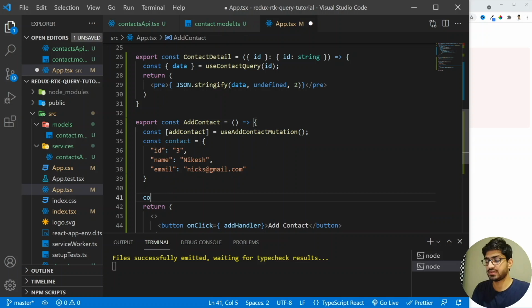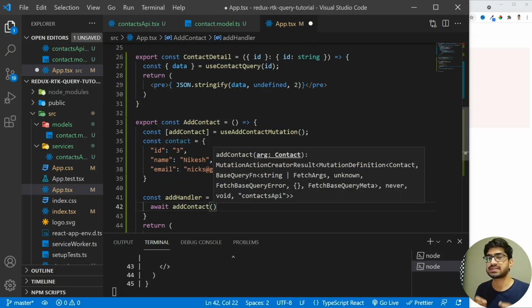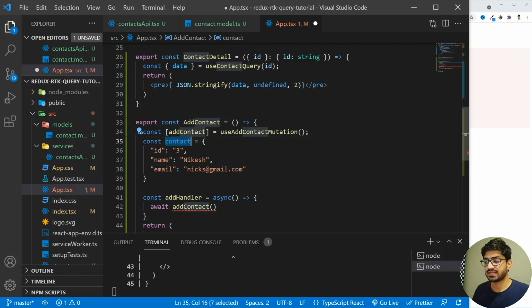So I'm going to have a constant addHandler. This will be equal to an arrow function, and let's make it async here so that I can use async await. Then I'm going to have the await, and here I'm going to write addContact. And when we created the addContact endpoint, it actually takes as its argument the contact object which we want to create. So this is our contact object. I'm going to copy this and add my contact object here, and then I will save it.